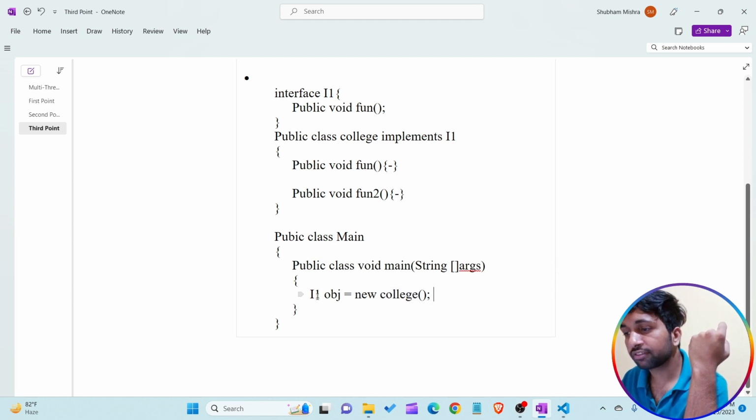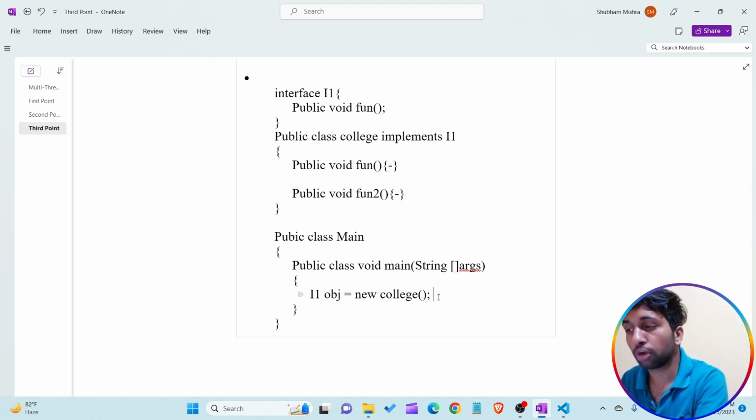But the reference variable of the I1 interface is able to take the reference of the college class, because the college class implements the particular I1 interface. Are you able to understand why the interface reference variable is able to take the reference of the college class? Because the college class implements the I1 interface.